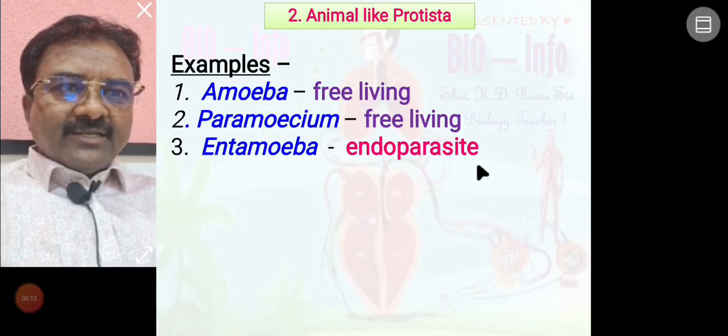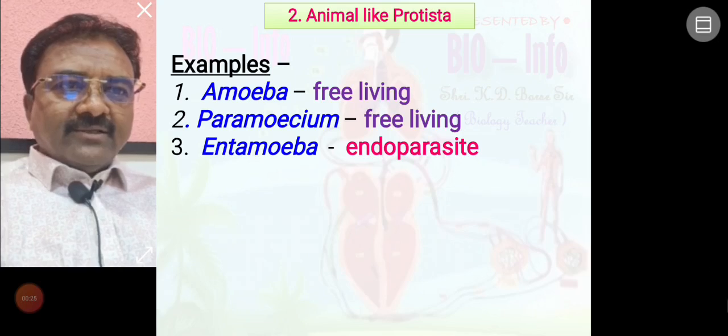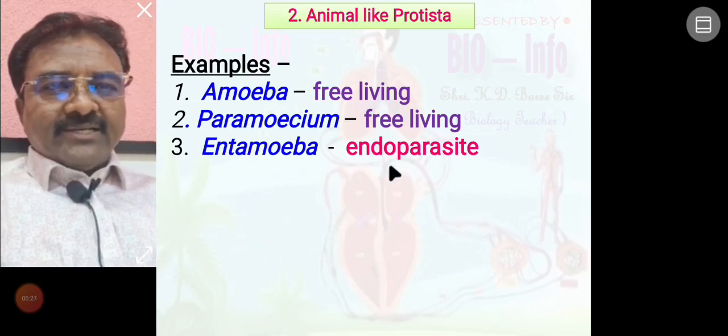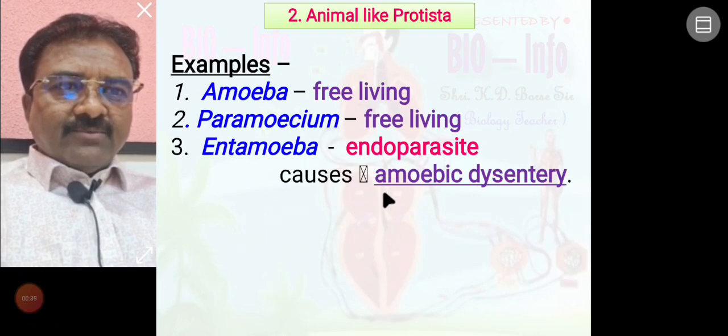You know, a parasite means an organism that depends on a host for two purposes, food and shelter, called a parasite. When a parasite is present inside the body of the host, it is called an endoparasite. So Entamoeba is one type of endoparasite. It causes a disease known as amoebic dysentery.